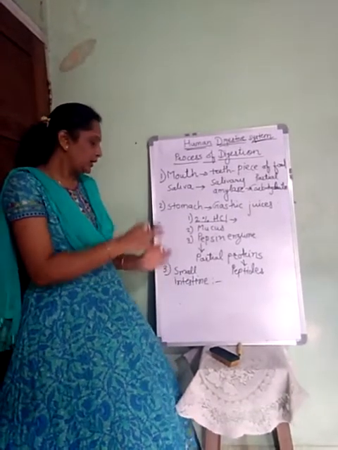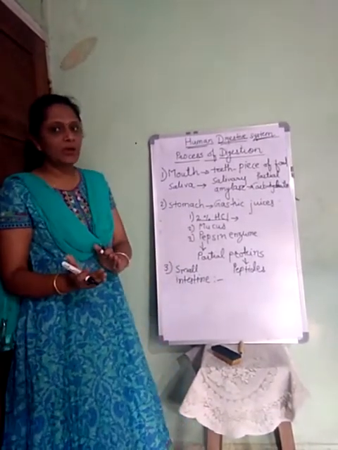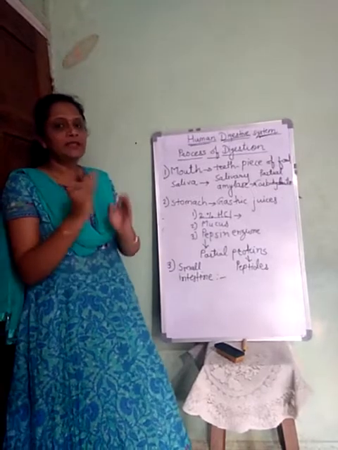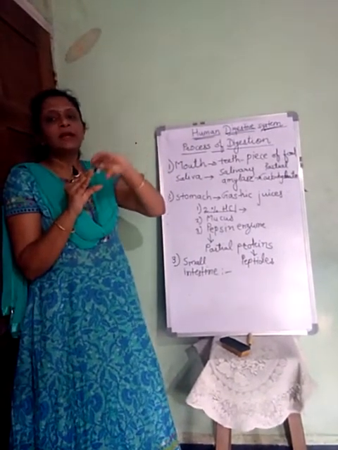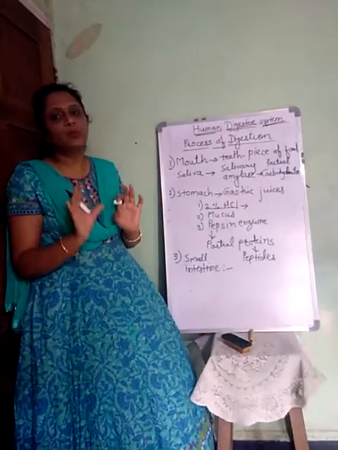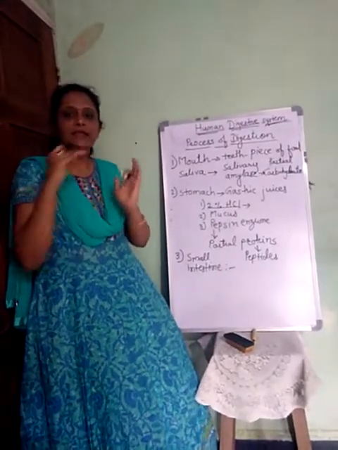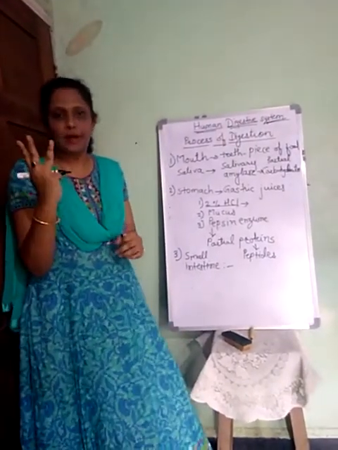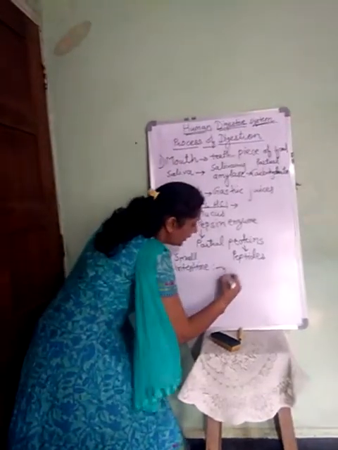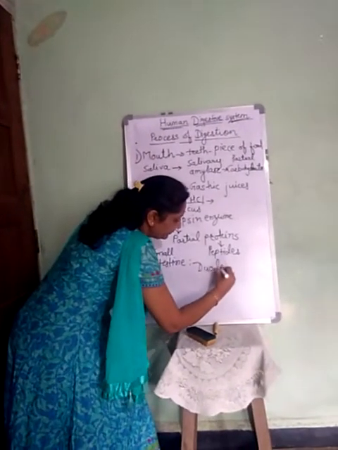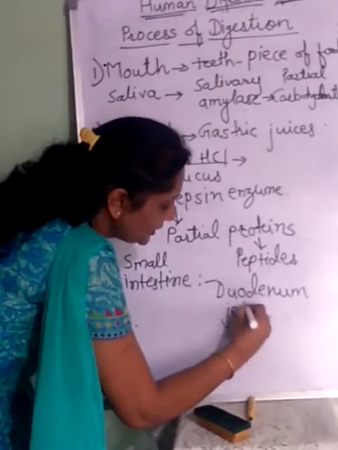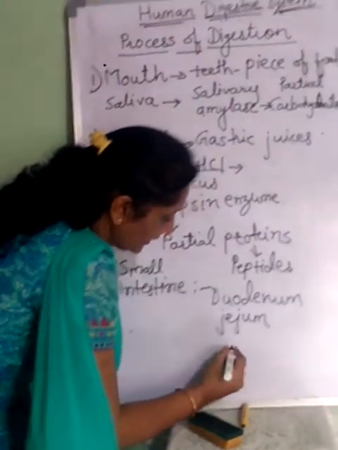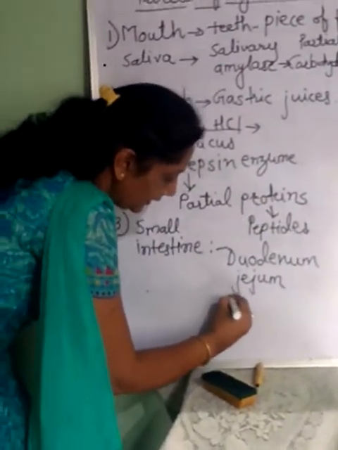Now when the food enters the small intestine, what happens? It enters the duodenum. Duodenum is actually the start of the small intestine. The small intestine is divided into three different parts. First is duodenum, second is jejunum, and third is the ileum.